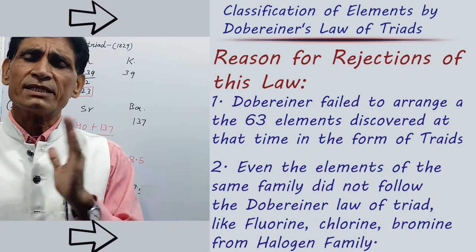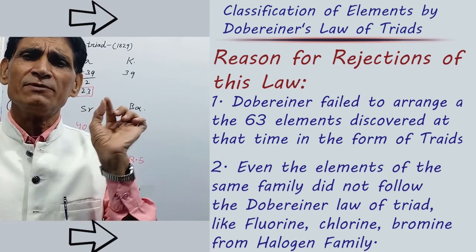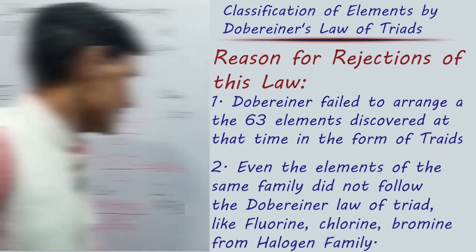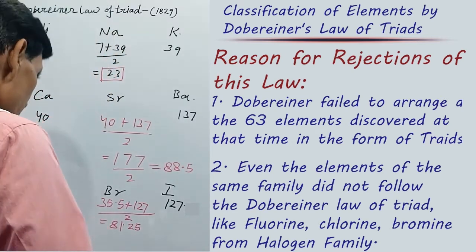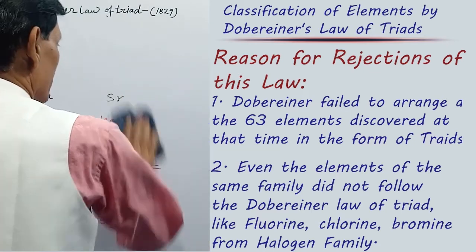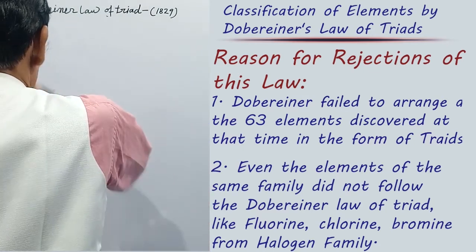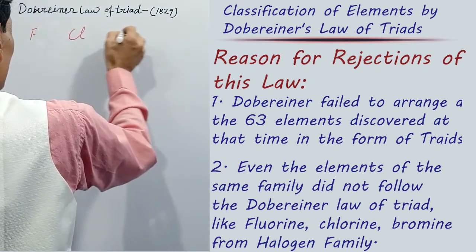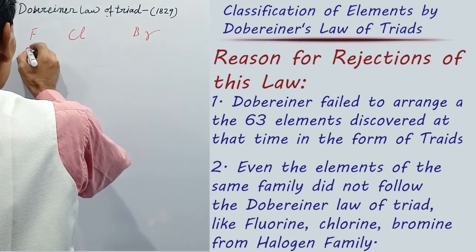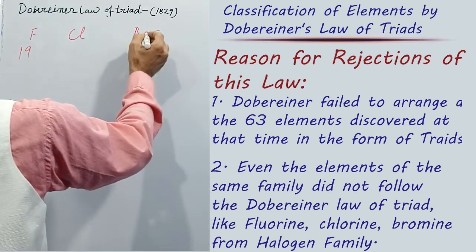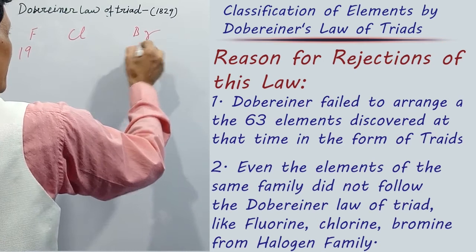If a triad is taken as an example from the halogen family, fluorine, chlorine, bromine, then it was found that fluorine atomic mass is 19 and bromine approximately 80.